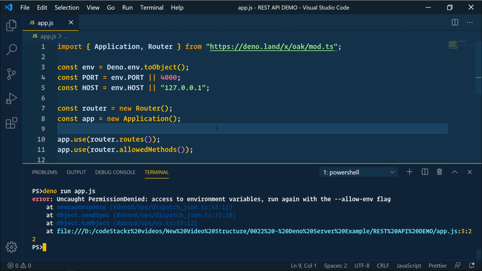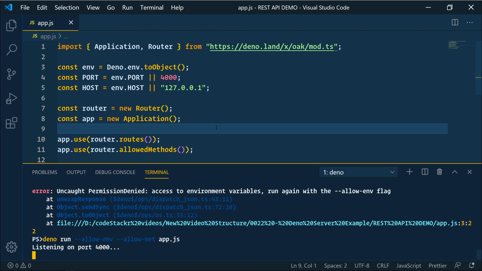We are not able to access the environment variables. So we need to include, we'll say deno run, and we need to include allow-env, and we also need to include allow-net, and then app.js. There we go, listening on port 4000.